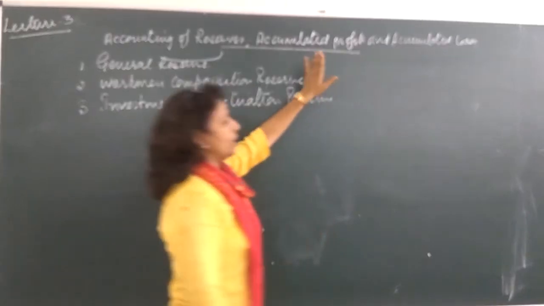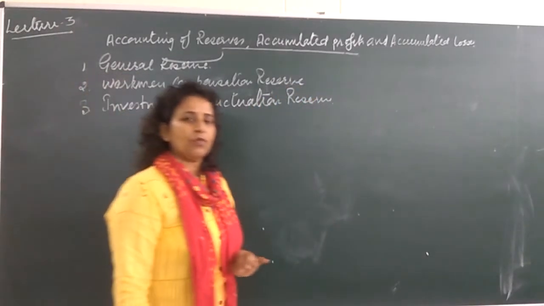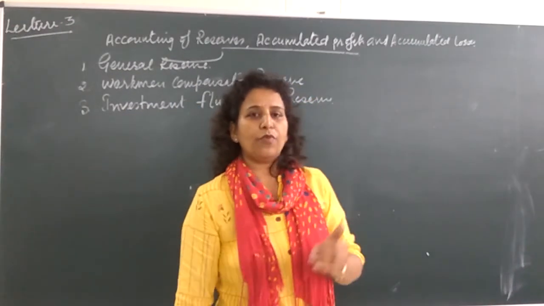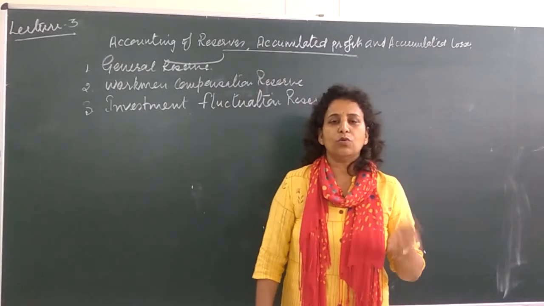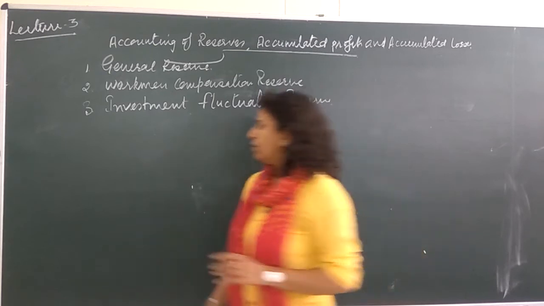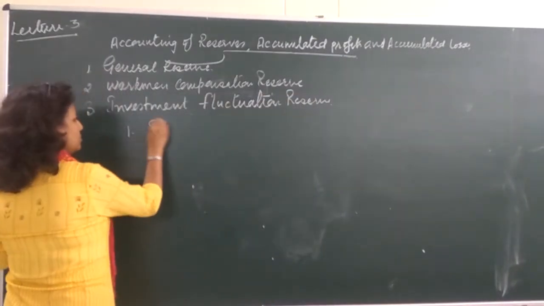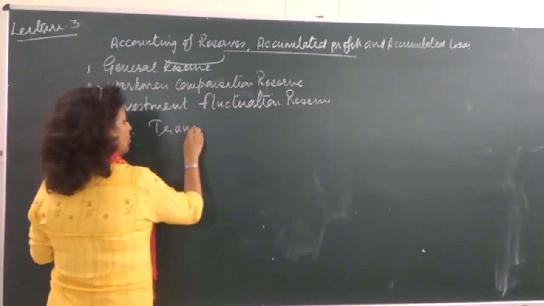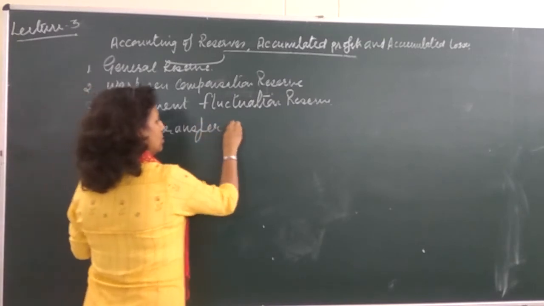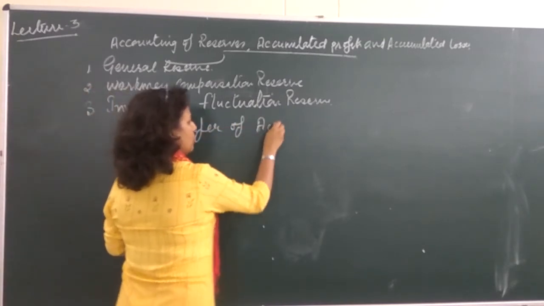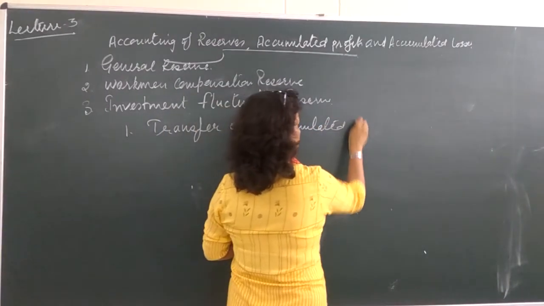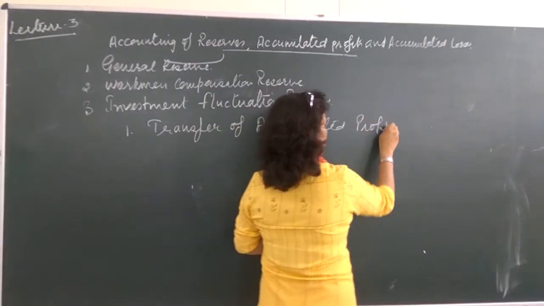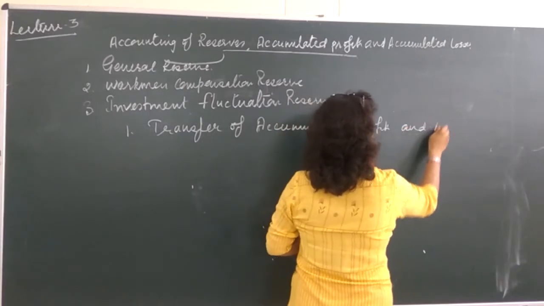We need to put the entry, because at the time of change in profit sharing ratio, this accumulated profit and this reserve belong only to the existing partners. So first entry: transfer of accumulated profits and reserves.